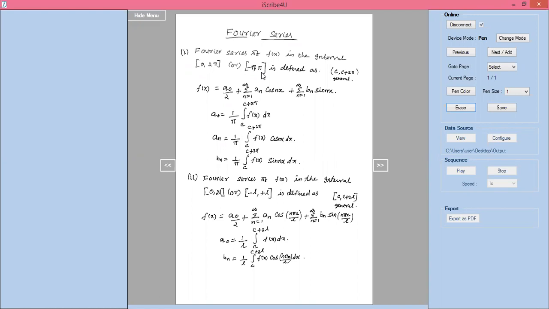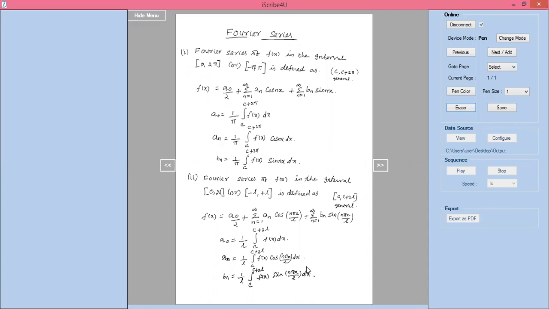Sorry, this is a_n, not b_n. By mistake I wrote b_n here. This is a_n. a_n equal to 1 by l into integration of c to c plus 2l f(x) cos(n pi x / l) dx. b_n equal to 1 by l into integration of c to c plus 2l f(x) sin(n pi x / l) dx.